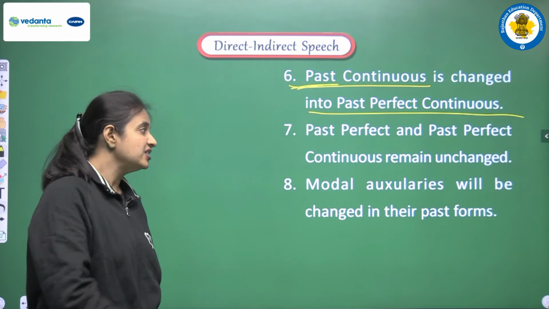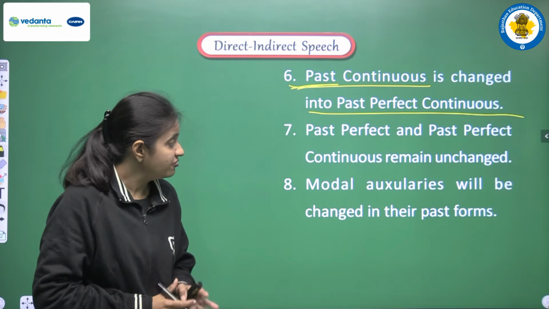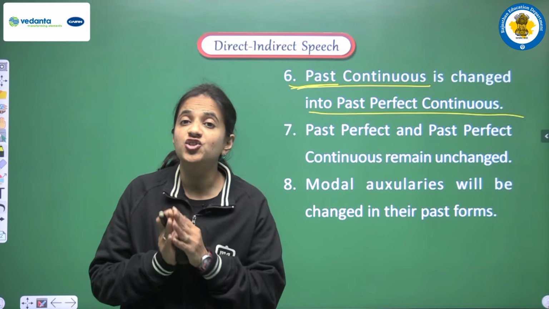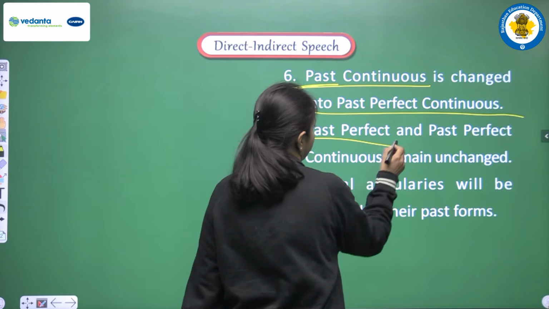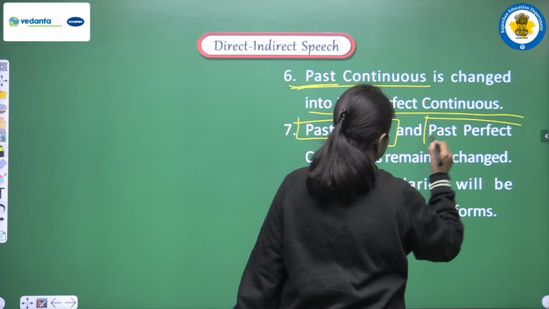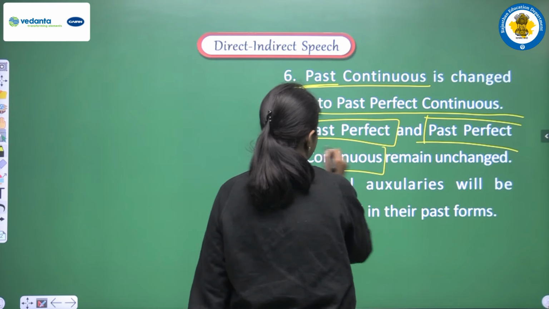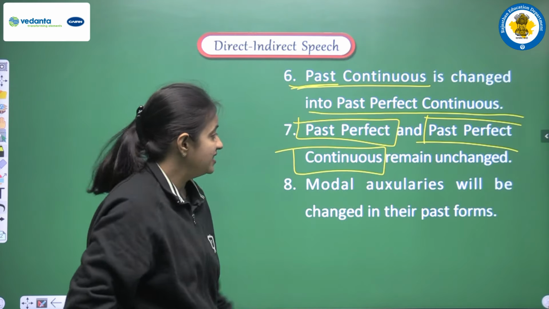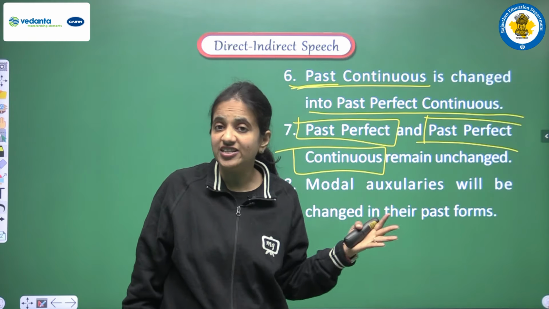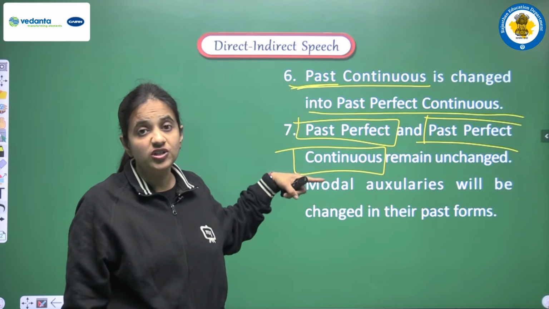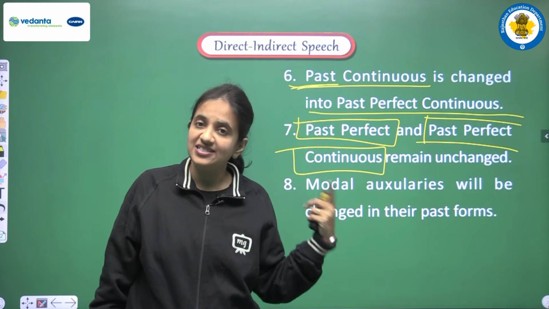Next is past perfect, and past perfect continuous remain unchanged. So we are having here two tenses, they are past perfect tense and past perfect continuous tense. These two tenses remain unchanged. We don't do any changes if we are having these two tenses in our direct speech.